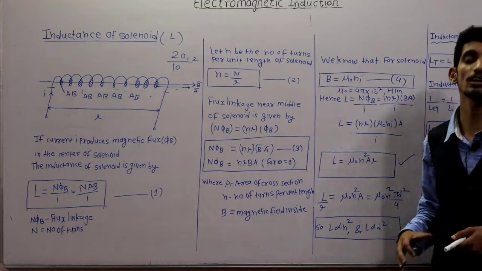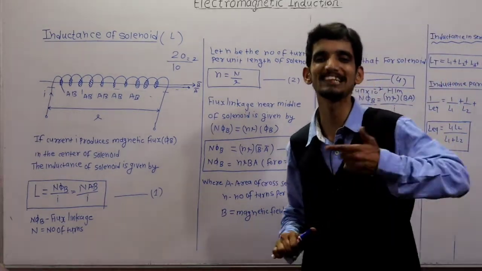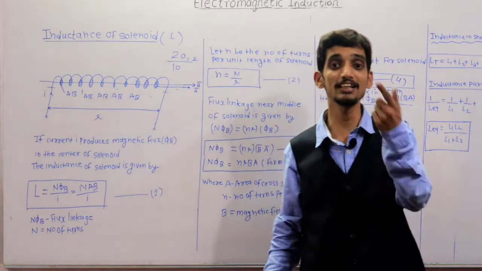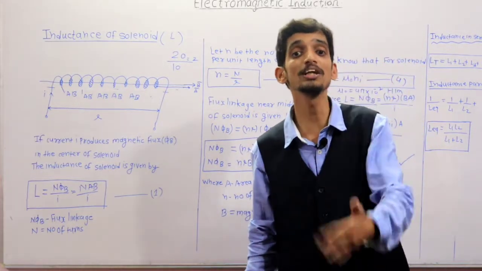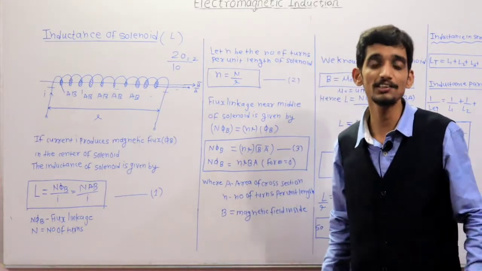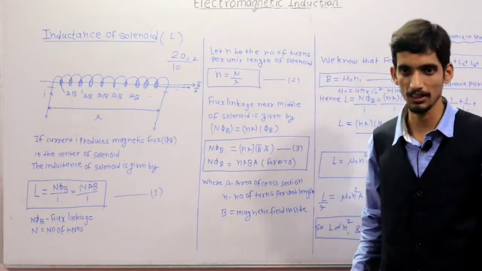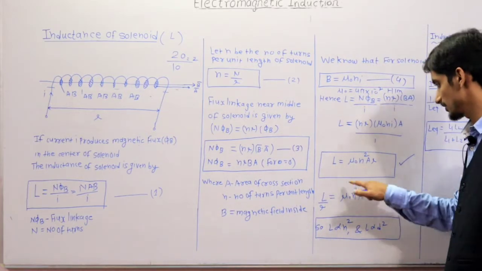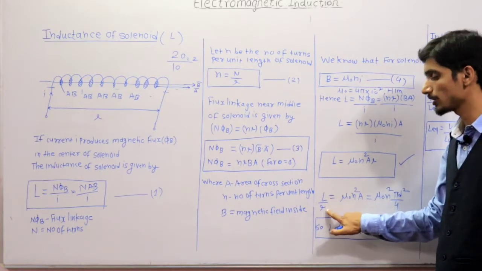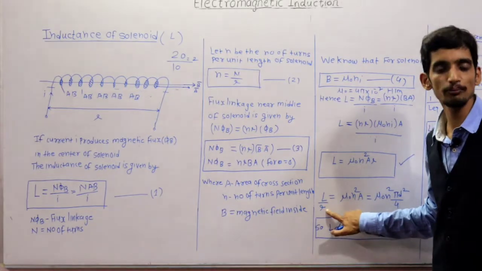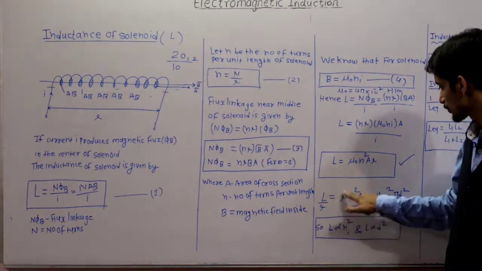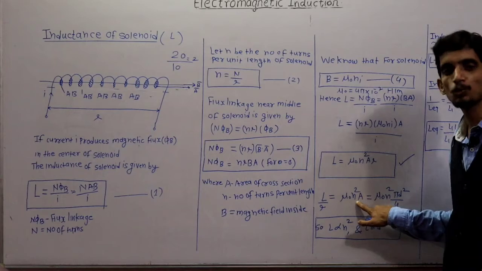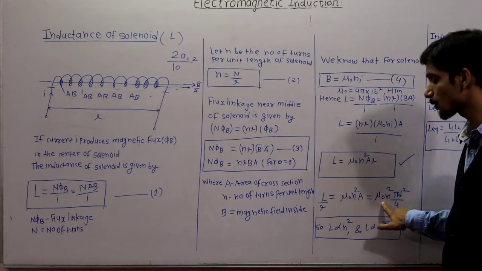Clear? So self inductance of solenoid is equal to mu 0 n square A L, where n is number of turns per unit length, small n. And for self inductance per unit length, we have to divide it by L. So that L cancels, so mu 0 n square A.